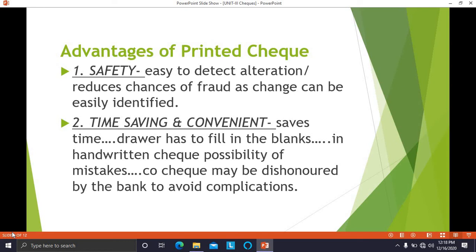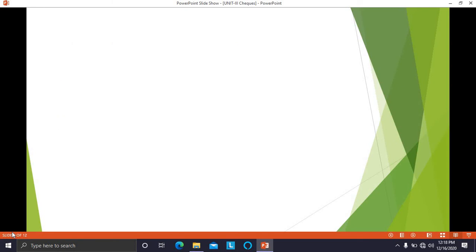In handwritten checks, there are likely chances that the drawer may commit some mistakes. And if mistakes are committed in the check, such a check will not be honored by the banker. So it saves time and it is convenient to use.